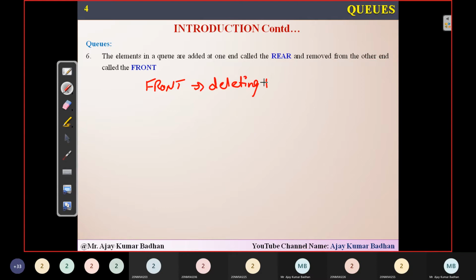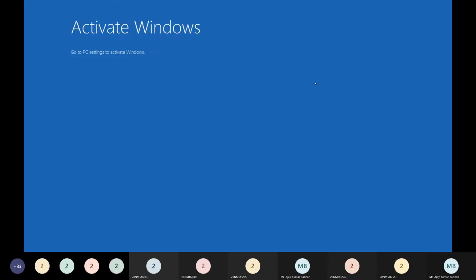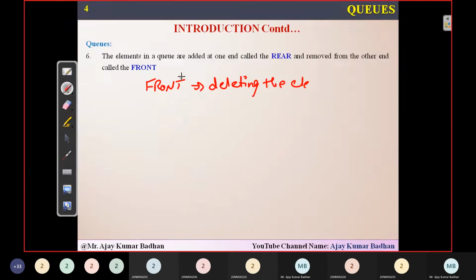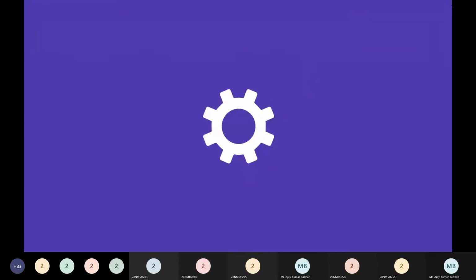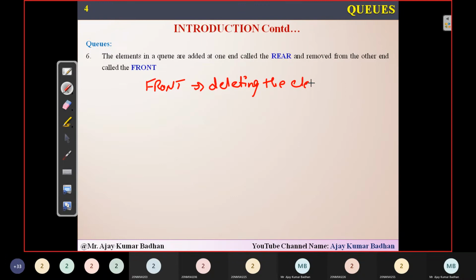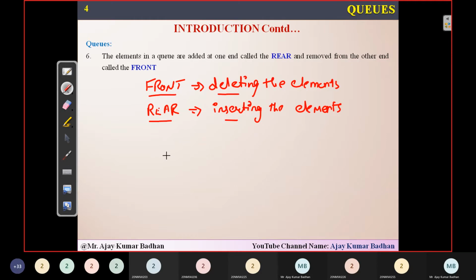Remember that. Deleting the elements is done using front. Front is a variable which we use for deleting the element. Then what about rear? Rear is the variable which we use for inserting the elements. Remember that. Inserting the elements. Rear is the variable which we use for inserting the elements. Front is the variable which is used for deleting the elements.